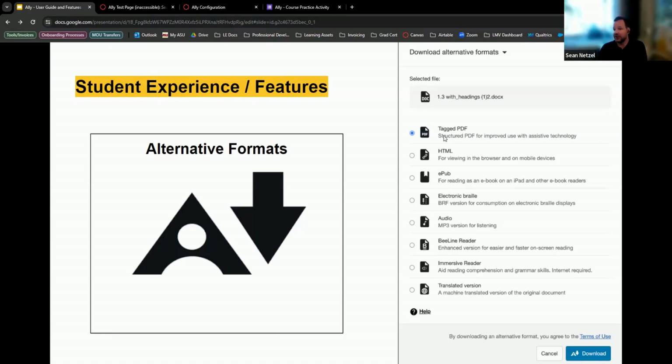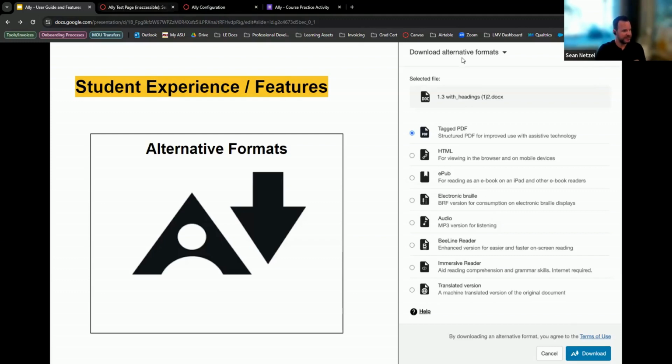Other times it'll say OCR'd PDF. I'm not sure how you actually get one version or the other, but usually what I see is tagged PDFs in here, which is great because you can get something that is a Word doc, click the alternative formats button, and then it'll kind of remediate that for you and turn it into a tagged PDF. The thing about that is if you have a tagged PDF and you click download, you really want to make sure that you check it yourself to make sure it's tagged appropriately, because it's all automated in this case.